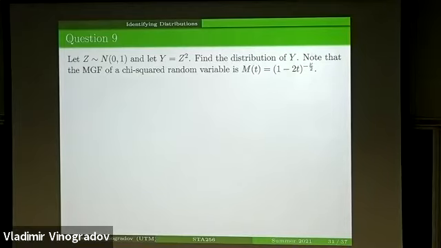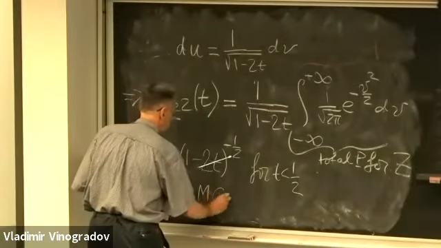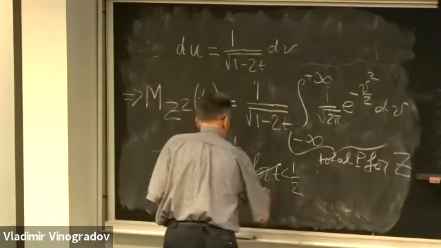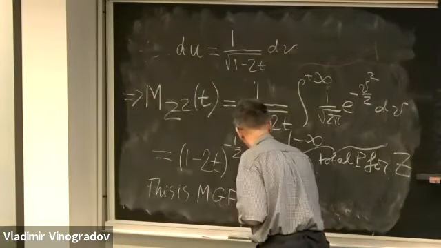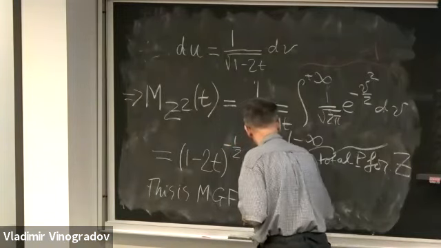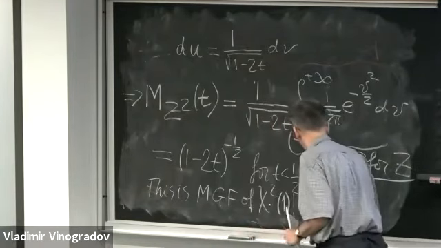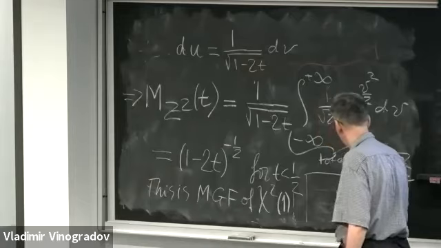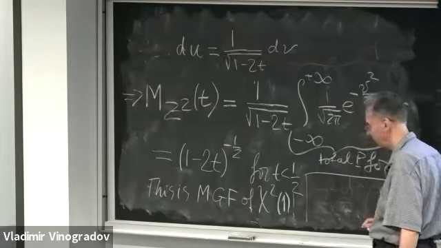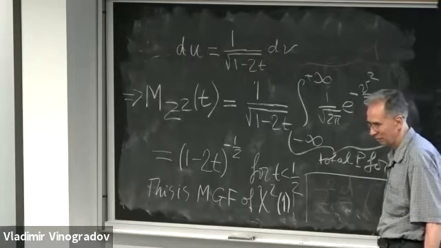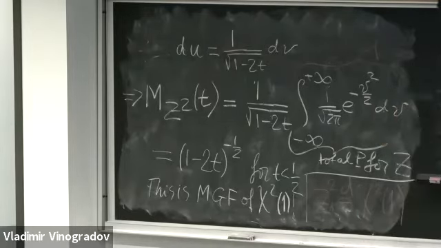But this is the MGF of a chi-squared variable with 1 degree of freedom. And the conclusion I'm going to make is that z squared is distributed as a chi-squared variable with 1 degree of freedom. And of course, a chi-squared variable is a special case of gamma.